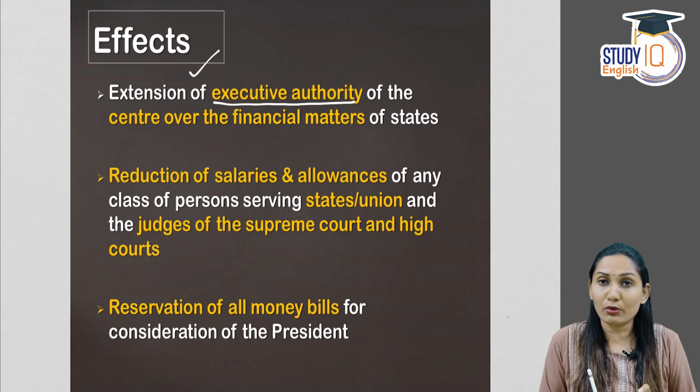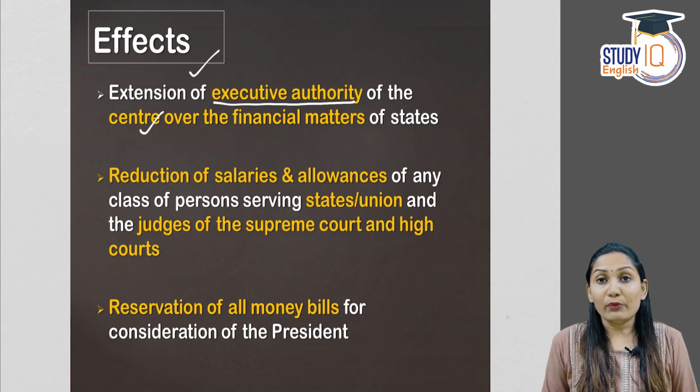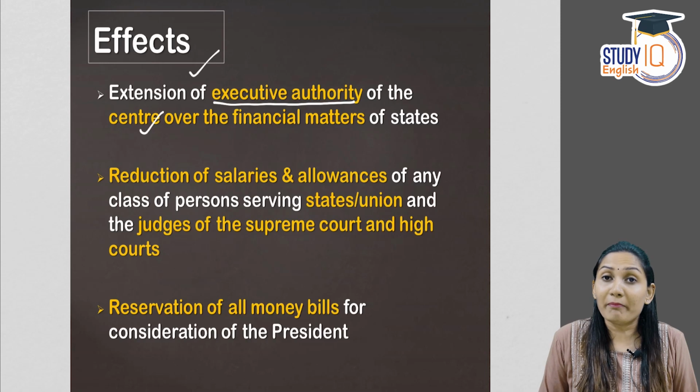We'll come to the discussion over it later, but first try to understand the effects of financial emergency. First is that the executive authority of the center will be extended over the financial matters of the states, which means the central government becomes empowered to take financial decisions in respect to the states. So that is the first effect or the impact.